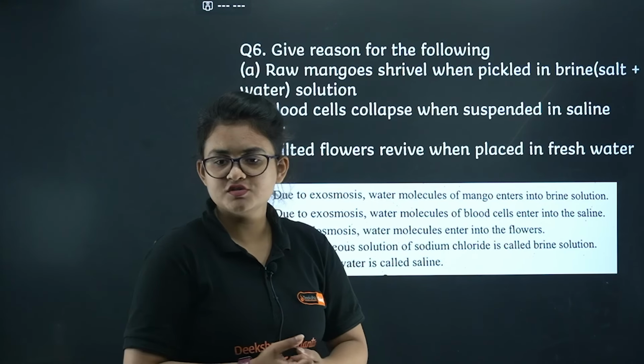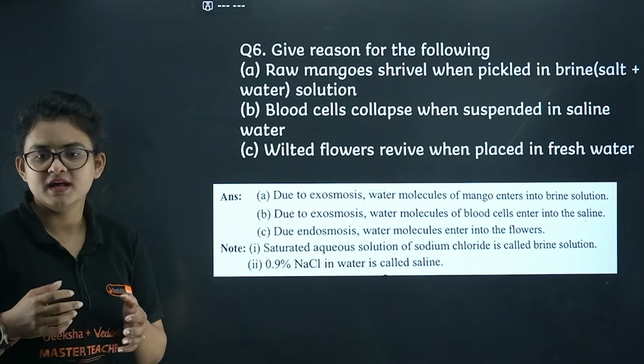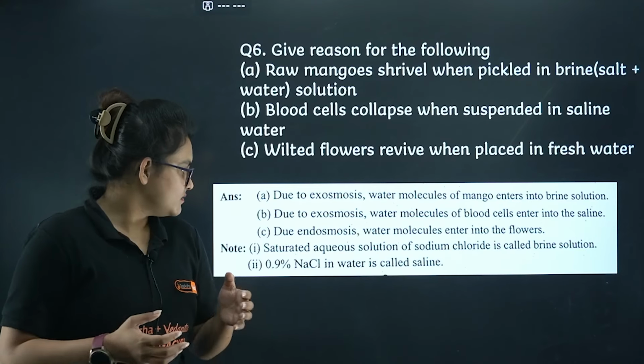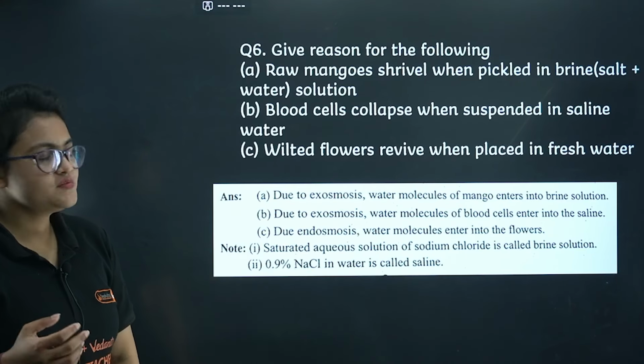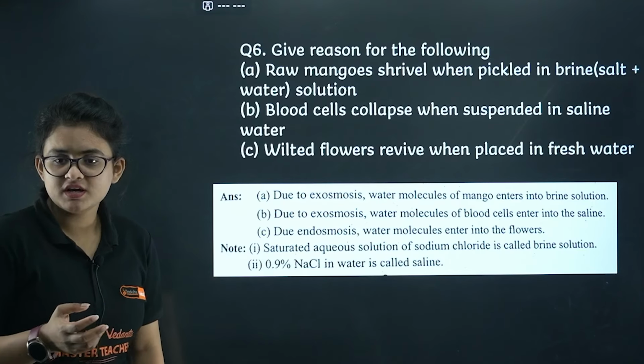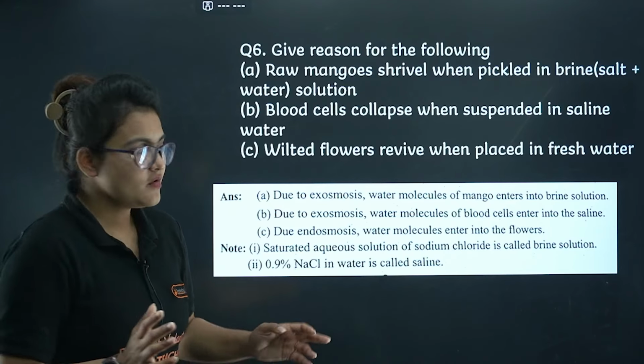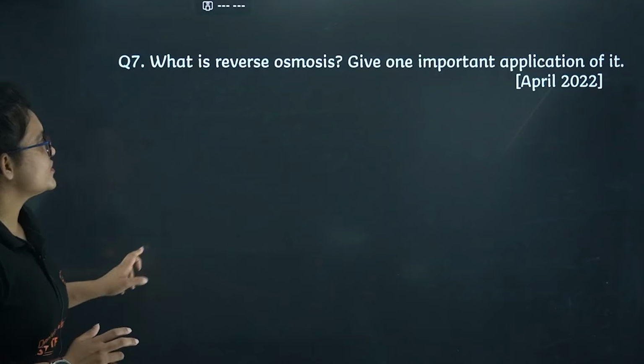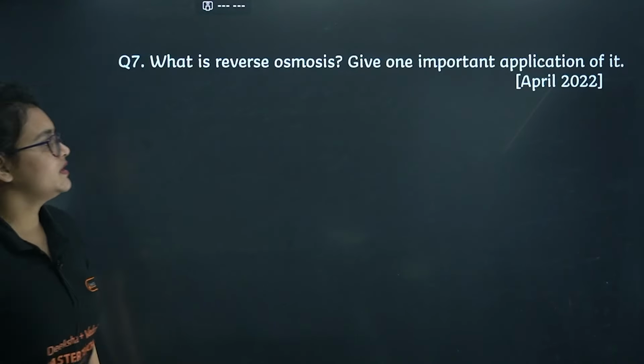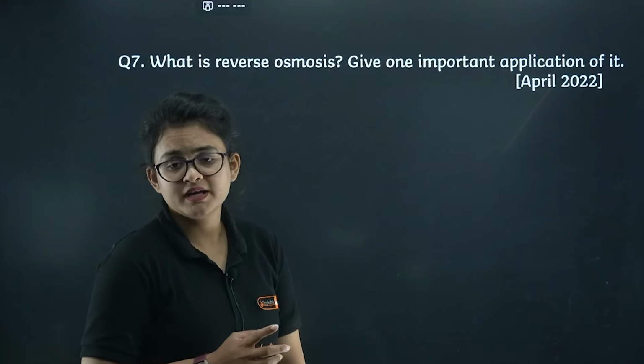What is brine solution? So brine solution is basically a saturated aqueous solution of sodium chloride, and 0.9% NaCl is called saline. Okay, let's proceed. What is reverse osmosis? Very important question, and give one important application of it.